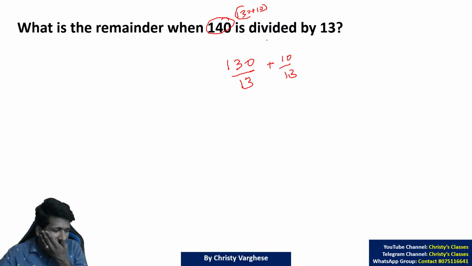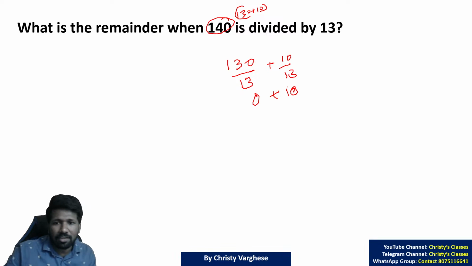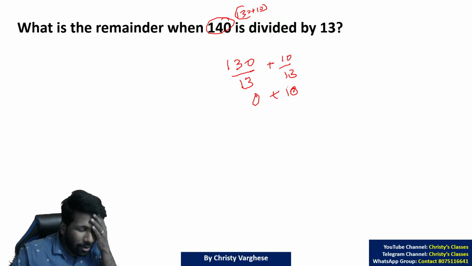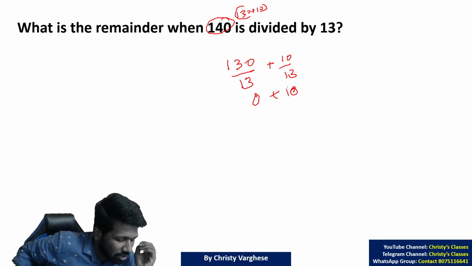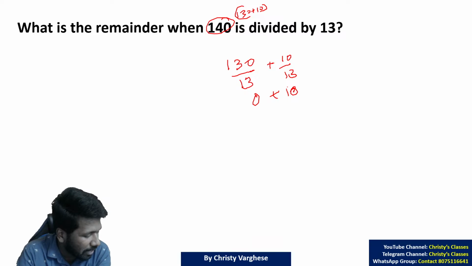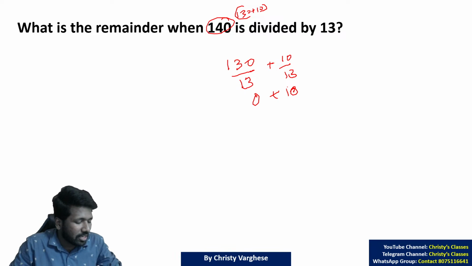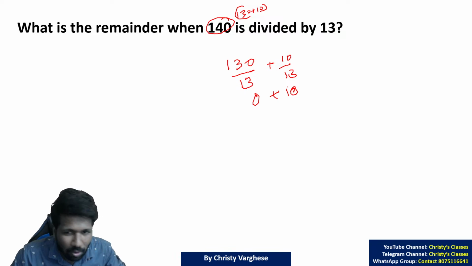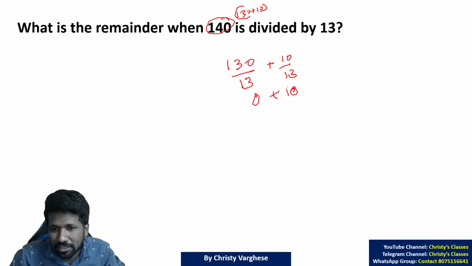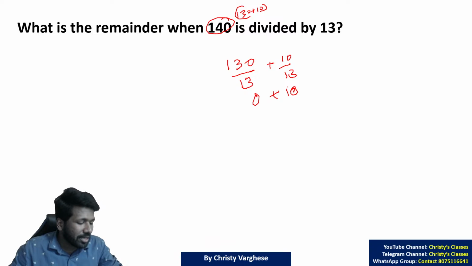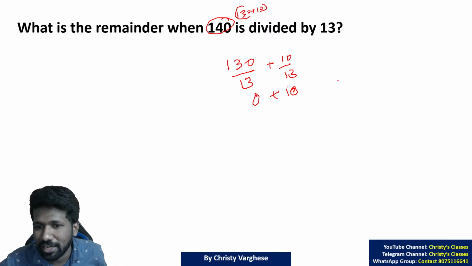So 140 by 13 is the same as 130 plus 10 by 13. 130 by 13, 0 remainder. 10 by 13, 10 remainder. 10 mangoes divided among 13 people, you cannot divide it, because there are not 13 mangoes. Minimum 13 mangoes are needed to divide among 13 people, otherwise no one will get even 1 mango each. So all 10 are remaining. Quotient 0, remainder 10. So 0 plus 10, 10 is the answer.